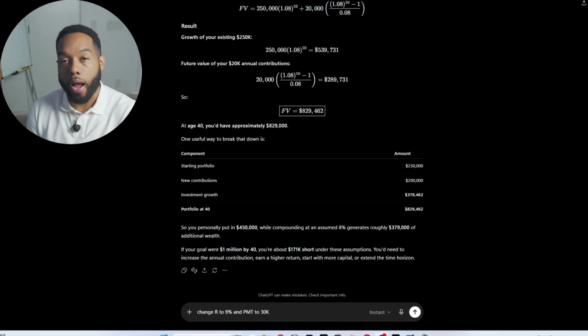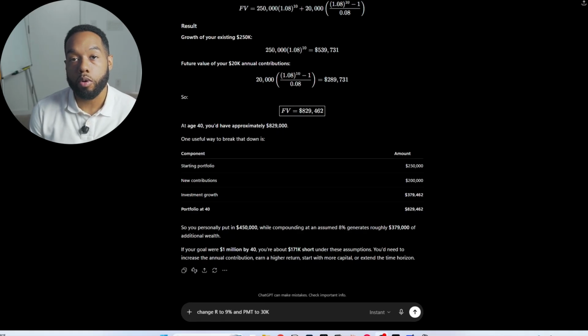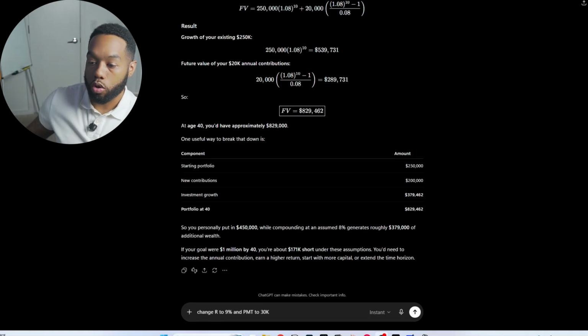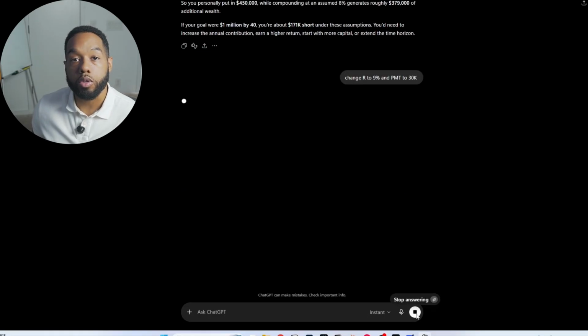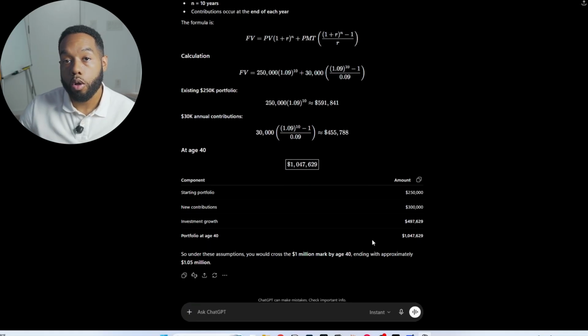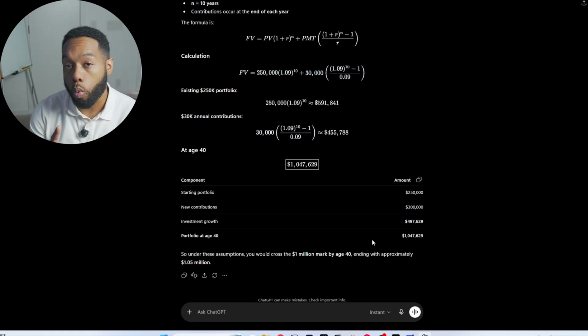Earning potential plays into this as well, because the more money that you earn, the more money that you can invest. Now let's go back to the AI and change two little variables and see how this affects our results. So what we're going to do is change the rate of return to 9% instead, and put the annual contribution at 30,000. So we're going to increase by 10,000 and see what our results get us. So we see here by making those two little changes, just getting an extra 1% in return and contributing an extra $10,000 per year, we get to our $1 million before the age of 40. But notice that 1% return and just $10,000 extra dollars per year changed the results by over $100,000.